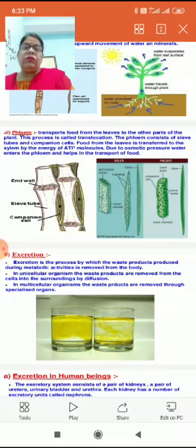As you know, there are different types of living beings: unicellular and multicellular. In unicellular organisms, the waste products are removed from the cells into the surroundings by a very simple process, diffusion, and liquid waste by osmosis.